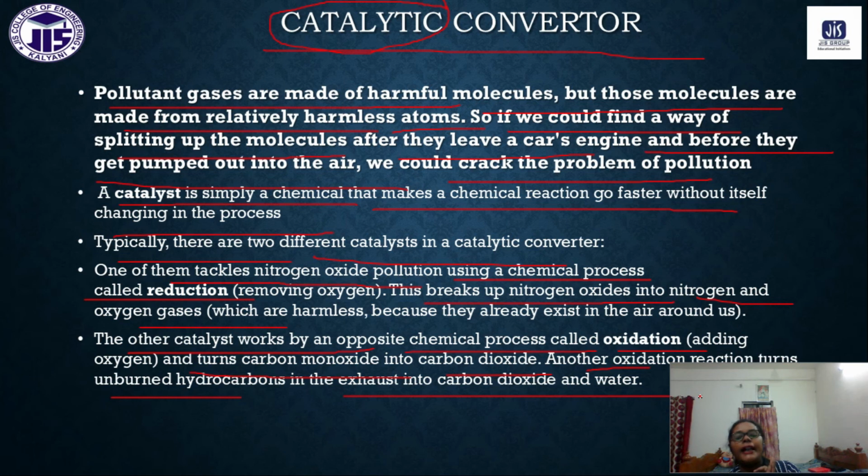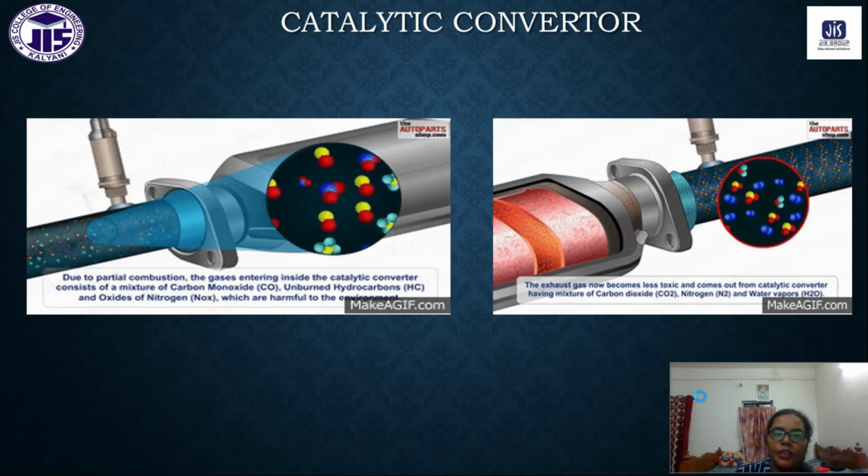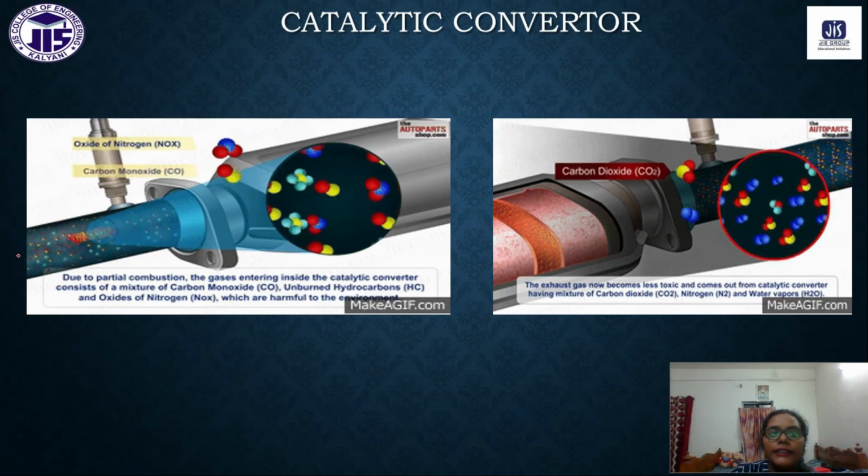Now what will happen in the oxidation chamber: generally carbon monoxide is converted to carbon dioxide. The unburned hydrocarbon is also converted into carbon dioxide with the help of the catalyst. And in the reduction chamber, the nitrogen oxide will be reduced to the less harmful nitrogen gas. So thus we can use the catalytic converter for the removal of carbon monoxide, hydrocarbon and nitrogen oxide.